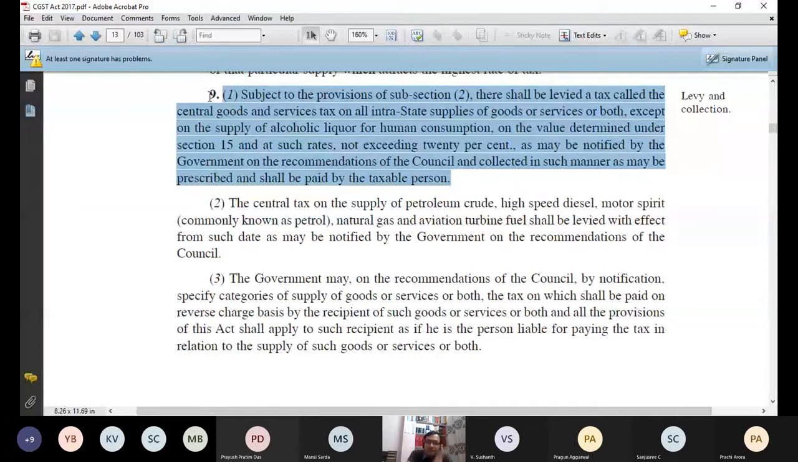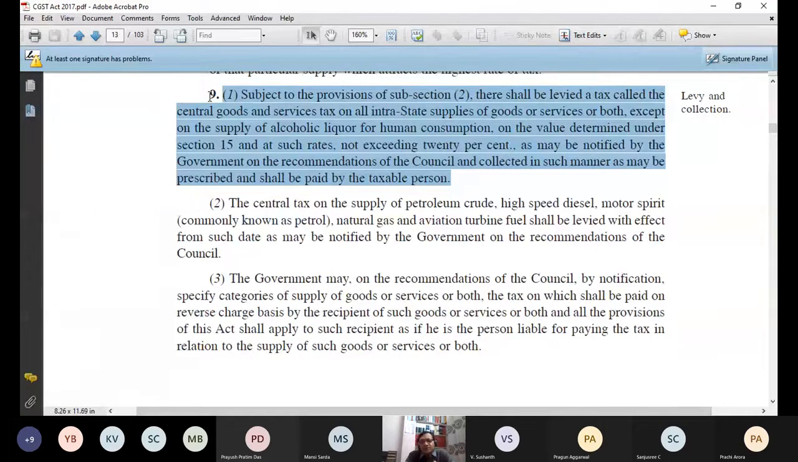But these are within GST. Date of applicability of GST is not yet finalized because on the sale of these petroleum products also, there is a huge revenue which comes to the governments. So this is also pending, that the date will be finalized later on. I hope section 9 subsection 1 and 9 subsection 2 are clear.